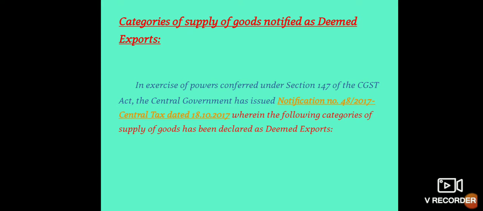Next, see the categories of supply of goods notified as deemed export. In exercise of powers conferred under Section 147 of the CGST Act, the central government has issued Notification Number 48/2017 Central Tax dated 18/10/2017, wherein the following categories of supply of goods have been declared as deemed export.